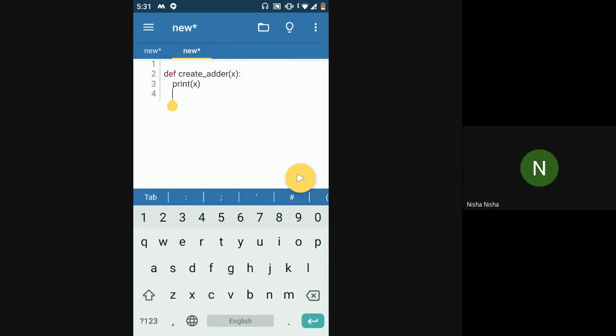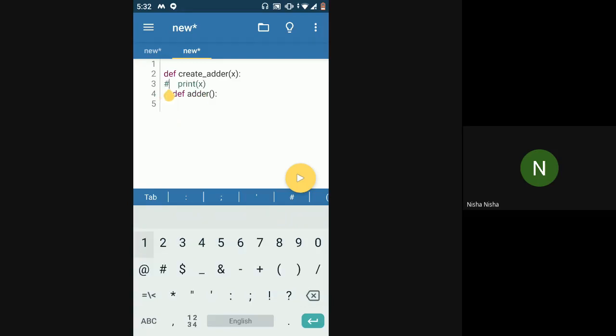So similarly, if I write one more function, adder, and suppose just for now, let's keep it like this. Now I have another function adder. Since this x can be used anywhere inside of create adder function, and adder function is a part of create adder function, all the variables that are defined inside create adder function can be accessed inside of adder function. There will be no problem to this, right? So this is what I was trying to say.